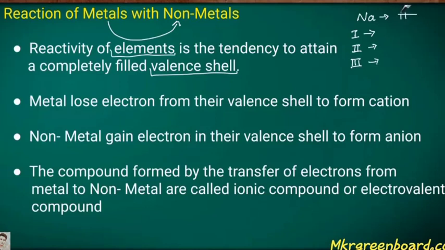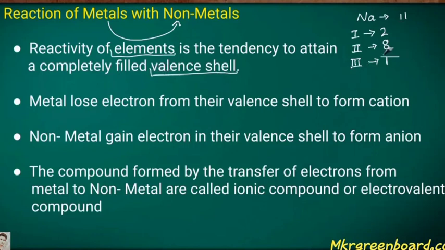As we know, sodium has atomic number 11. So how is it arranged? The electrons are arranged as 2, 8 and 1. For the first orbit, 2 electrons are arranged. In the second shell, 8 electrons are arranged. And in the third shell, only 1 is there. So the electronic configuration is 2, 8, 1.